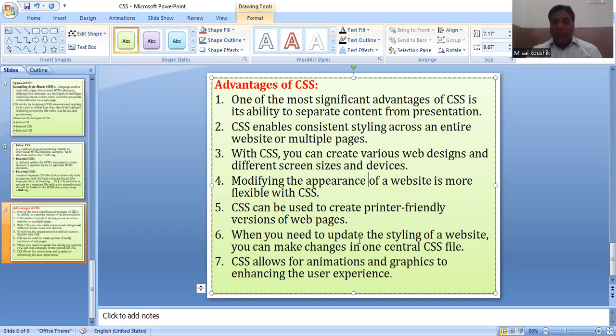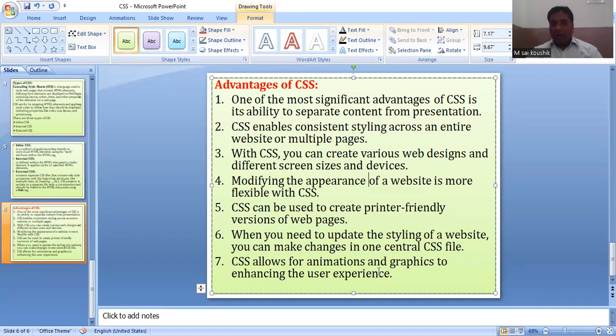When you need to update the style of your website, you can make the changes in one central CSS file. By using the central CSS file, you can modify any content, any area, any kind of location in the particular web page or website by using CSS.